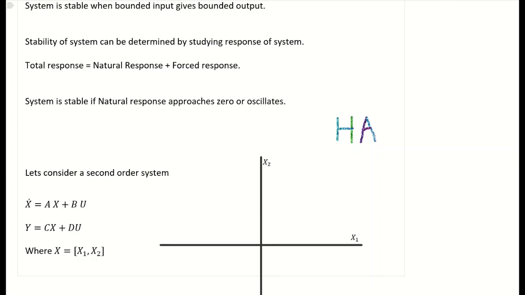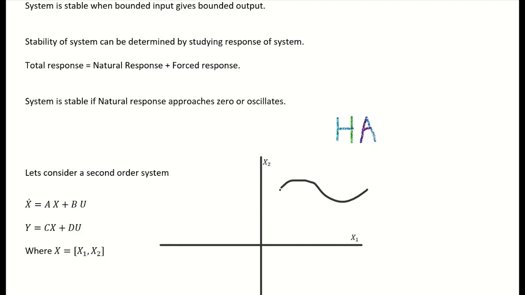So the differential equation can be called the flow of the system. If x1 and x2 represent the state of the system, and the system is at a particular point, then its response with time is the output of the differential equation.